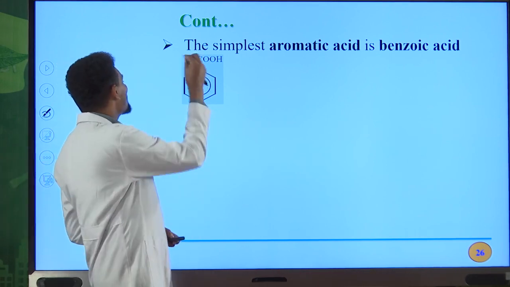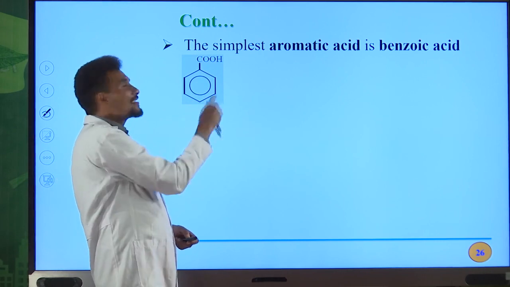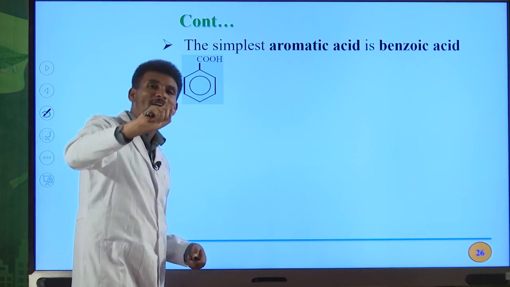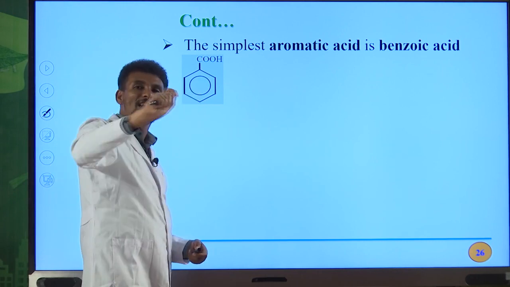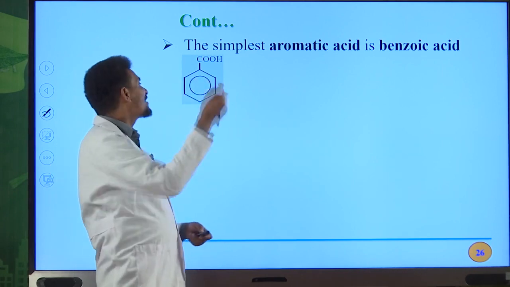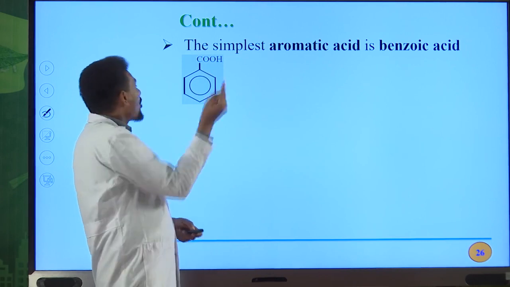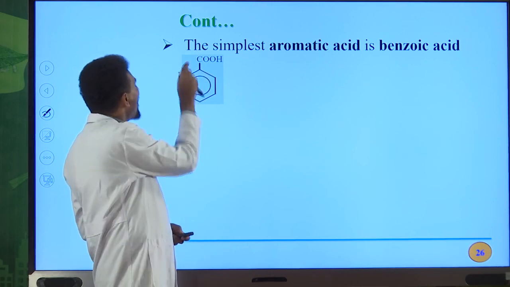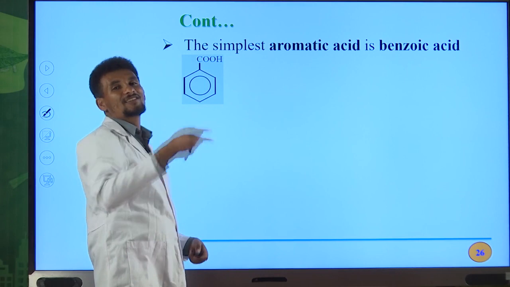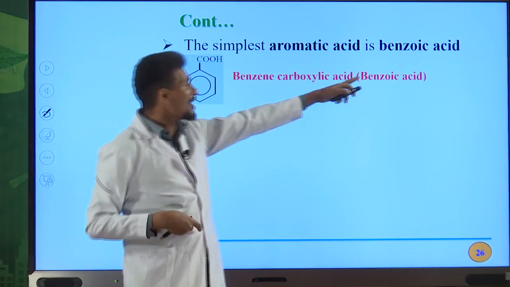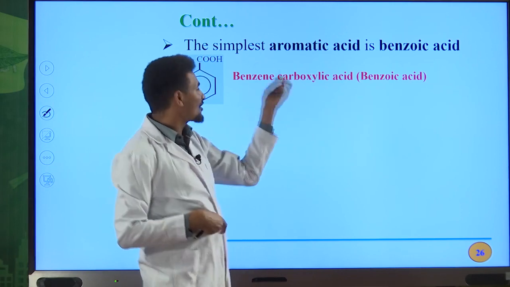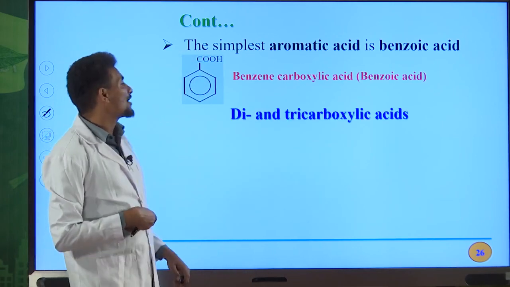If, for example, you have a substituent on the 4th position, the IUPAC name for this compound is 4-methyl, for example. If you have a methyl group on the 4th position, 4-methylbenzene carboxylic acid is the IUPAC name for this compound. The common name for this compound is paramethyl benzoic acid. Okay, benzoic acid is the common name for the simplest aromatic carboxylic acid. Its IUPAC name is benzene carboxylic acid.